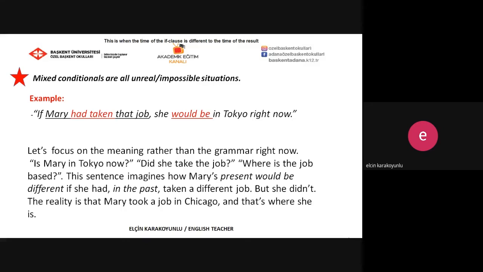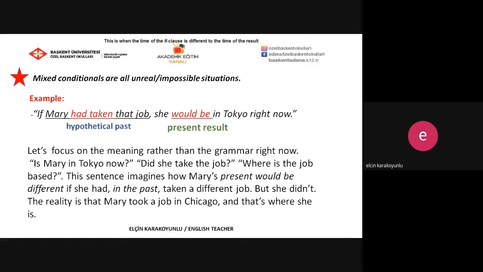If Mary had taken that job, she would be in Tokyo right now. As you see, in the if clause part, we use if conditional type 3 to talk about hypothetical past. But in the main clause part, we use if conditional type 2 to talk about present result.